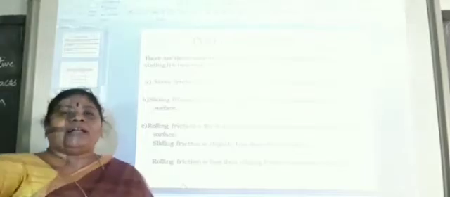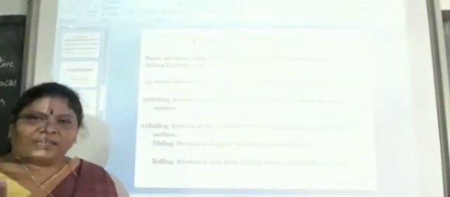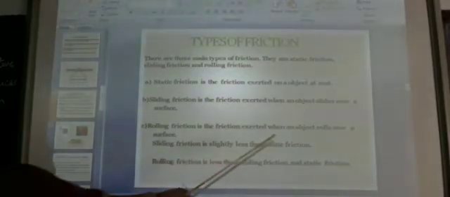Now rolling friction. What do you mean by rolling friction? Just now I gave an example that you are rolling a ball on a floor and on the ground. That is nothing but rolling friction. Pedaling a bicycle is an example of rolling friction. You can have any number of examples of rolling friction. Rolling friction is the friction exerted when an object rolls over a surface. Sliding friction is slightly less than static friction. Rolling friction is less than sliding friction and static friction.